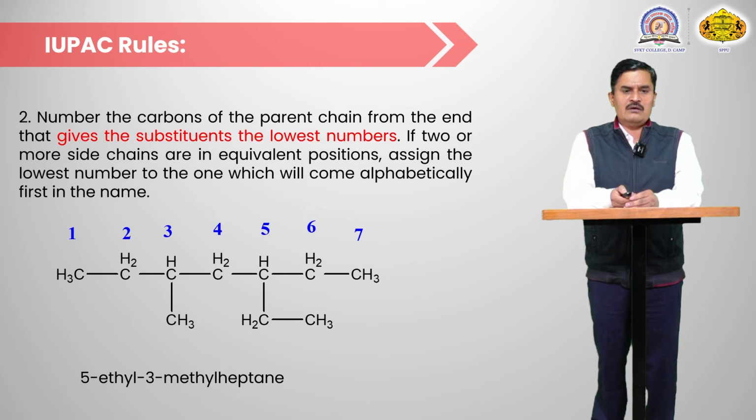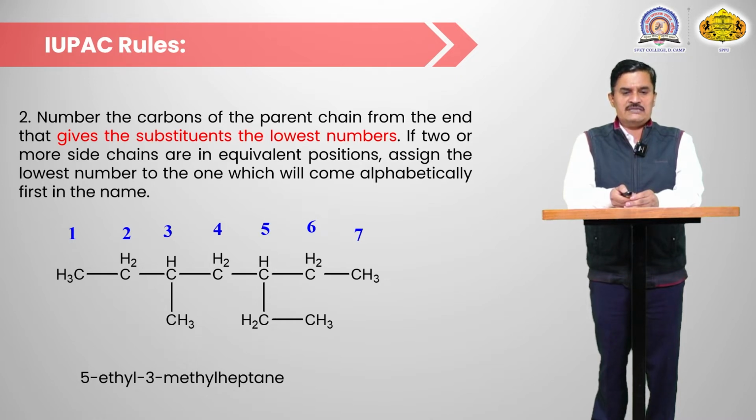Number the carbon of the parent chain from the end that gives the substituent the lowest number. The substituent must be at the lowest number. If 2 side chains are at equivalent positions, assign the lowest number to the one which comes alphabetically first in the name. Ethyl comes alphabetically first, but numbering must start from the lower side chain.